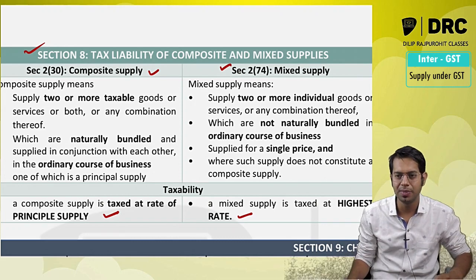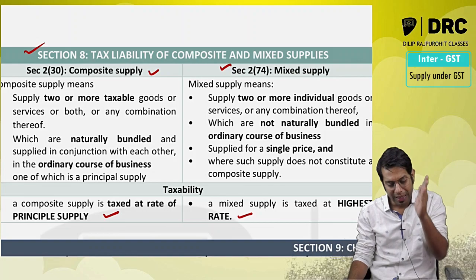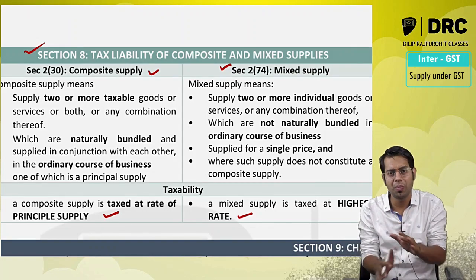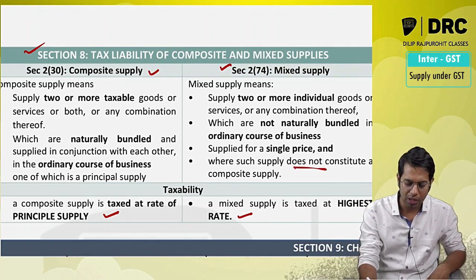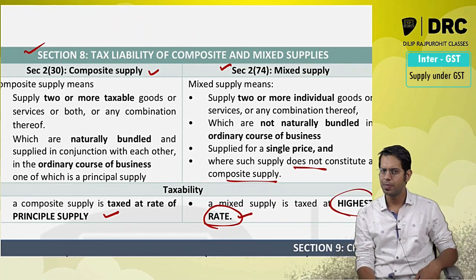And there is something called as mixed supply. So what is this mixed supply, sir? Mixed supply means supply of 2 or more individual goods and services which are not naturally bundled in ordinary course of business, but they are supplied in conjunction with another for a single price, and which is not a composite supply. Then I will call it as mixed supply. If it is a mixed supply, it will be taxed at highest rate.